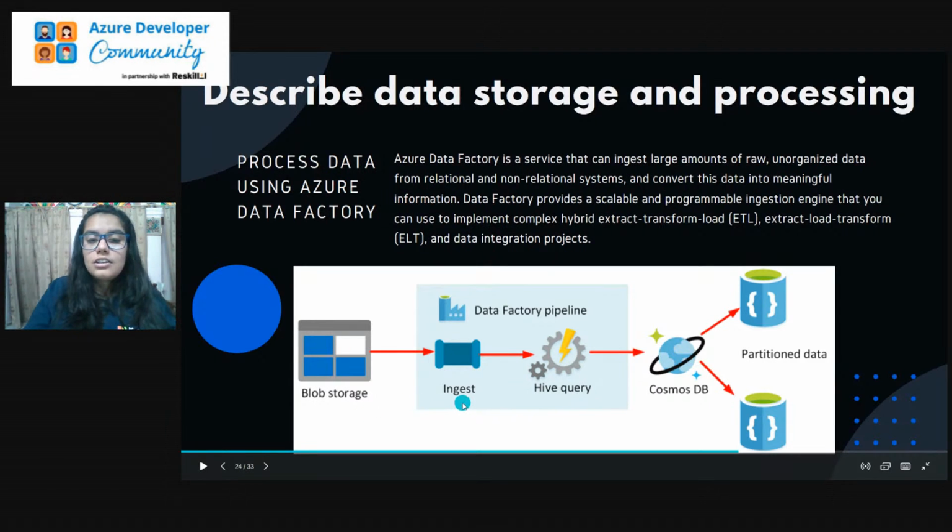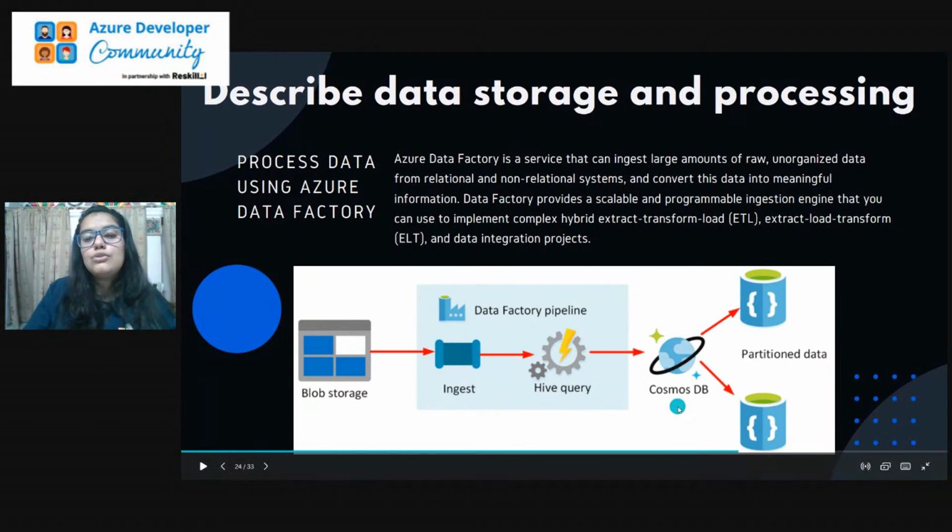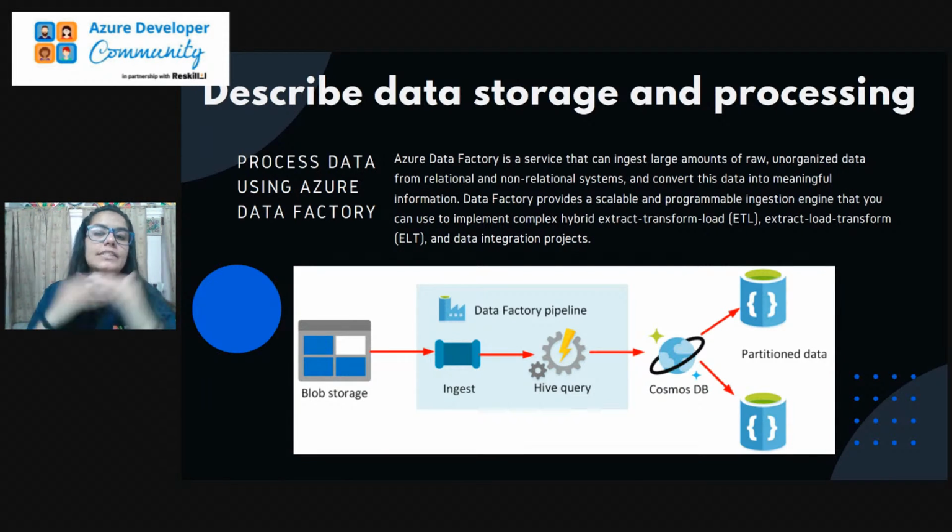Then it is ingested, meaning loaded, to the Hive query, that is your Data Factory pipeline; these two processes take place together. Then it is further stored in Cosmos DB, and further it will partition the data, that is the useful information, or set a priority over it. And then further we can use it for visualization purposes or to create some useful reports over it.